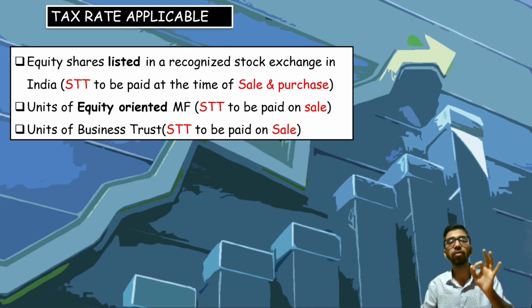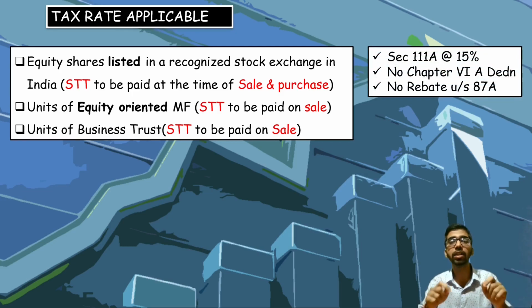Third, units of business trust where STT has been paid at the time of sale. Then the tax rate is mentioned under Section 111A, a specified section, at the rate of 15%. No Chapter 6A deduction will be available, and no rebate under Section 87A, even though your short-term capital gain is below 5 lakh rupees.